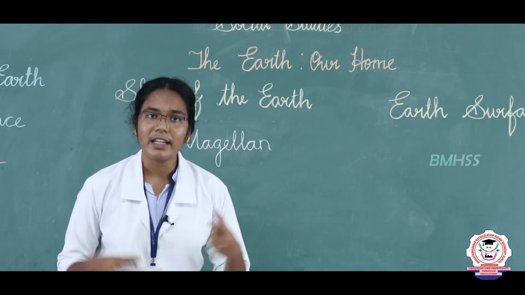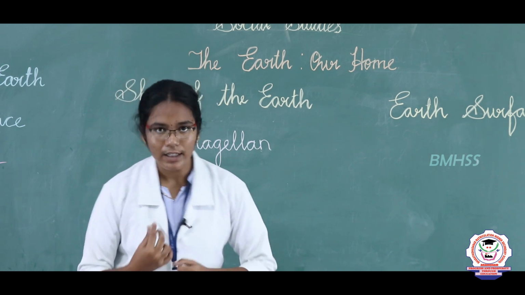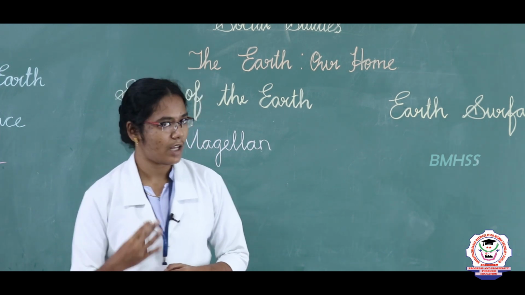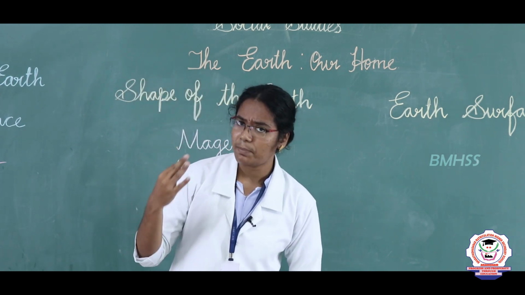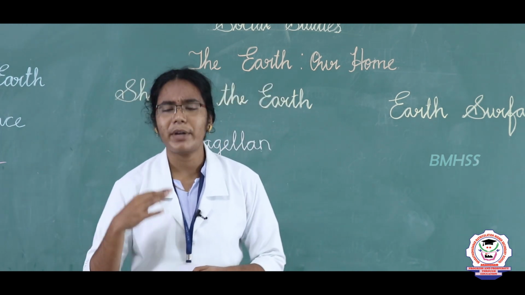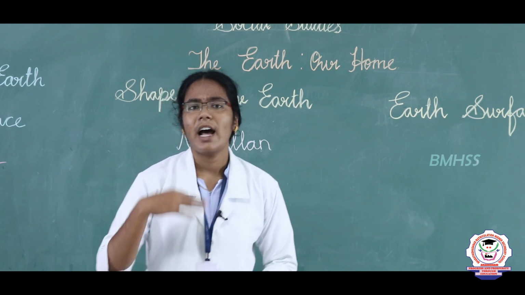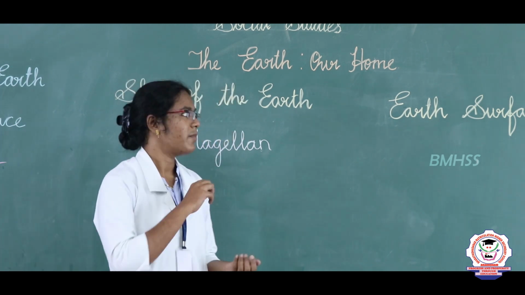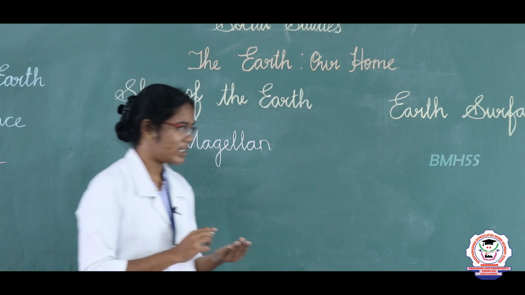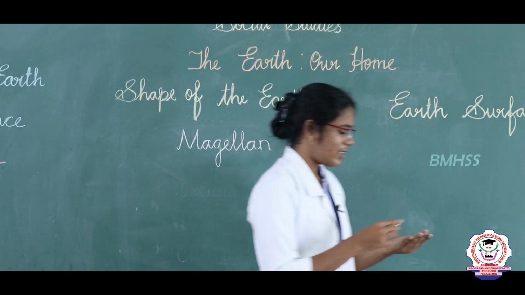It means that he sailed around the earth. Later, some astronauts went to space. They also brought back pictures of the earth and again confirmed that the earth is spherical in shape. The third topic we are going to discuss is earth surface.